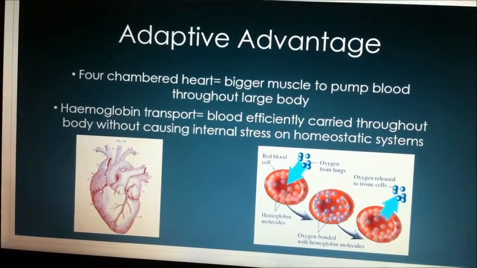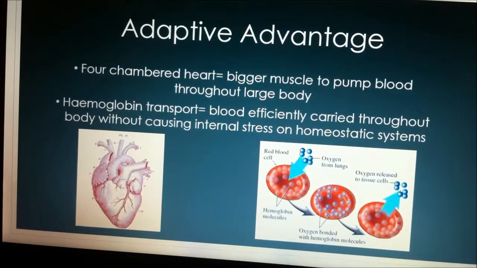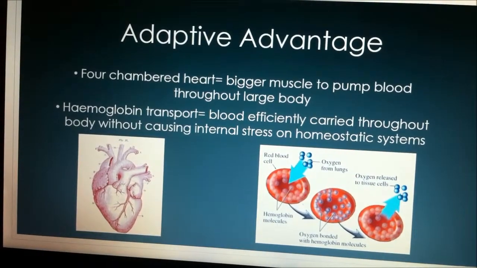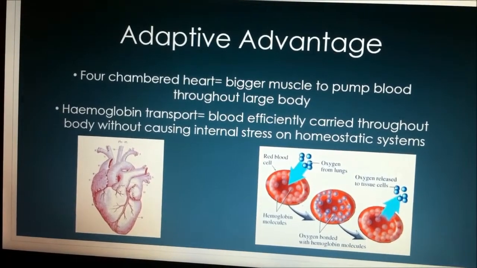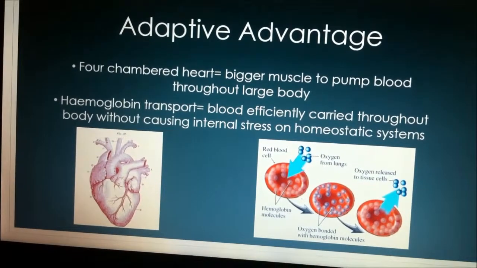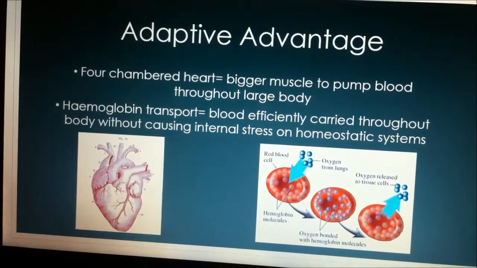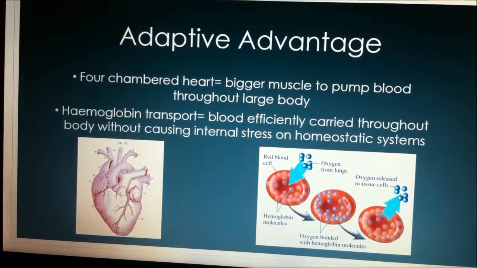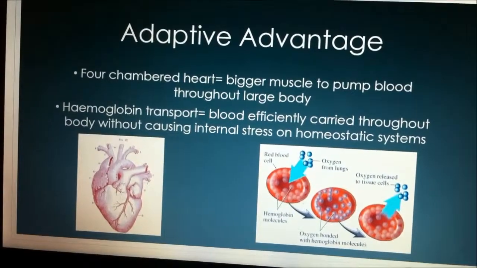Due to the large size of African bush elephants, adaptive advantages are useful to help ensure the survival of the species. A key adaptation is the four-chambered heart, weighing around 12 to 21 kilograms. This immensely strong muscle is needed to successfully regulate the blood pressure of elephants in order to transport enough oxygen to all the organs and tissues so that life processes are carried out at a rate that sustains life.